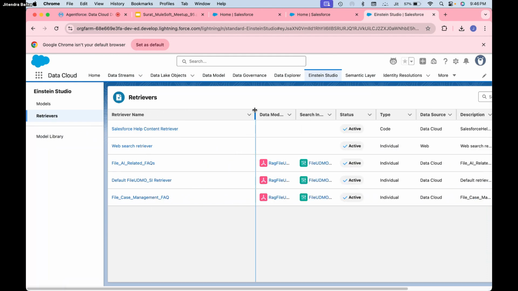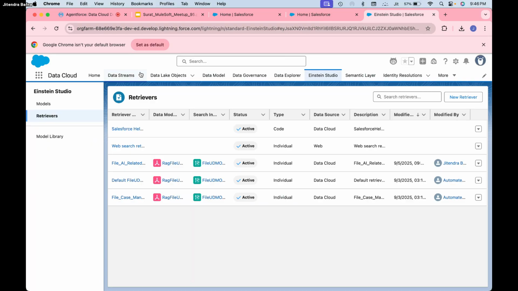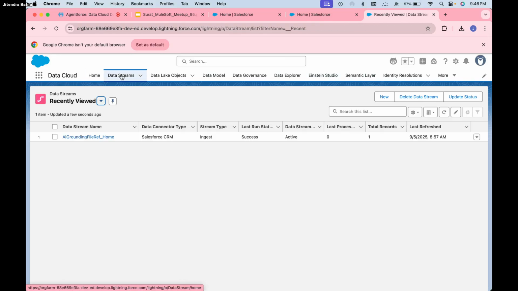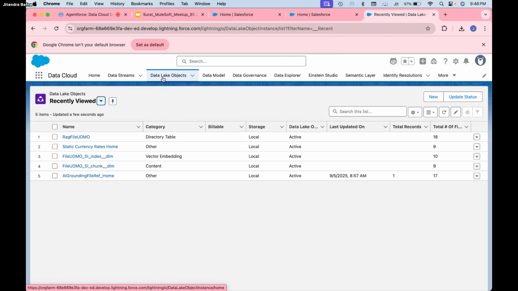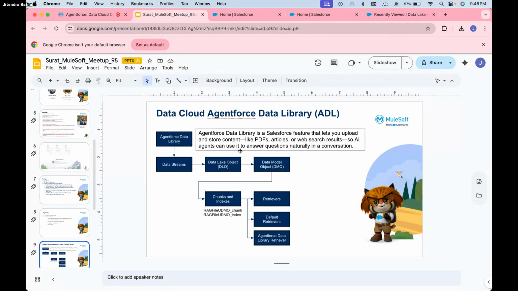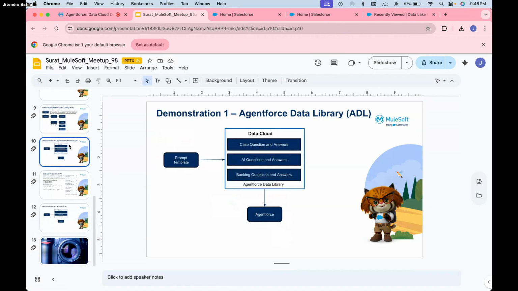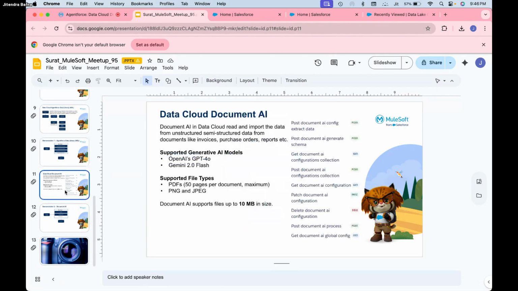So let it get processed. It takes some time basically. It will not be able to answer until it uploads the file successfully. So let me open my presentation. I want to show you something else also. So this is all about the agent data library. We talked about all these three cases, right? We will see the output in some time because it takes some time for the file to upload.